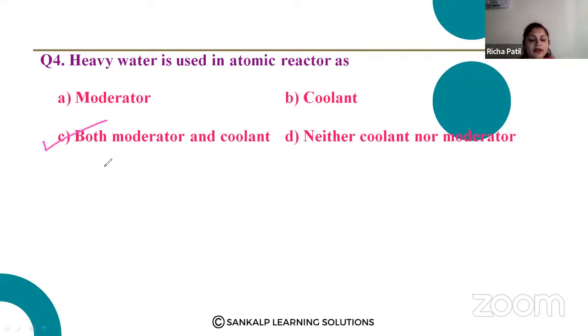As a moderator, it slows down the speed of fast moving neutrons, because in an atomic reactor a large amount of energy or heat is released. Also it is acting as a coolant, to cool the reaction. So it is acting both as moderator as well as coolant. Option C.